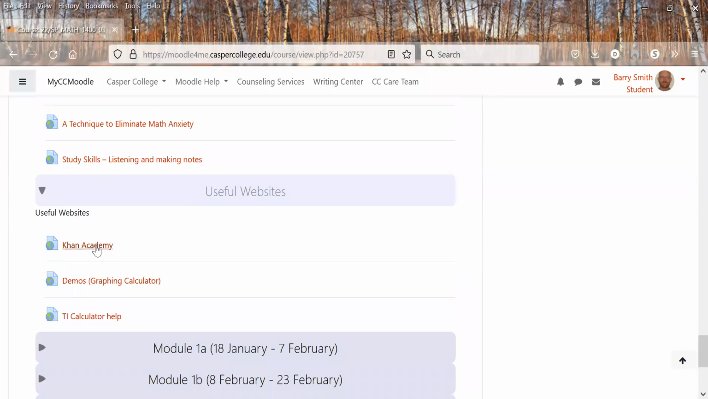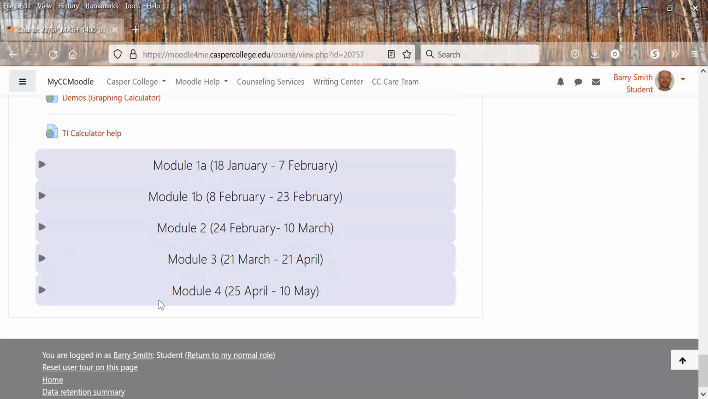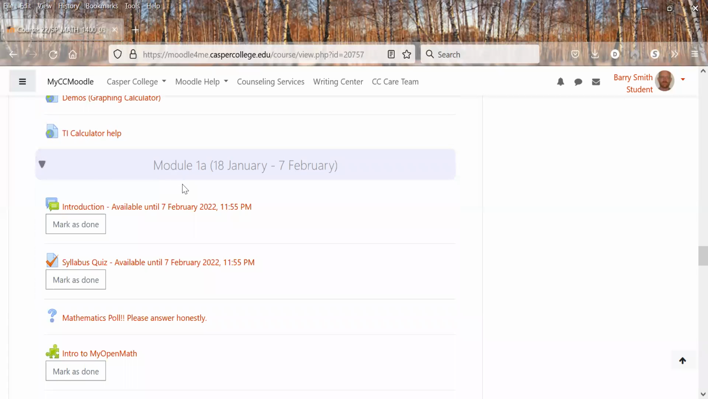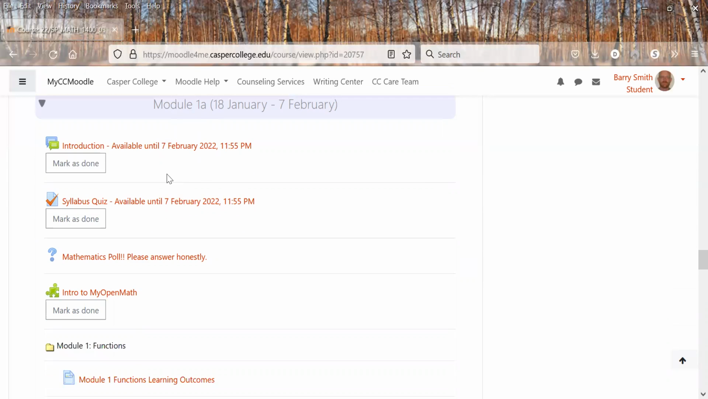Some useful websites: we have Khan Academy, Desmos, which is an online graphing calculator, and a TI-84 calculator help website. Now we have five different modules. Module 1 was split into two this semester with input from students from last semester. We split the whole module in half. In module 1A, you'll have an introduction, which is due at the end of the module.